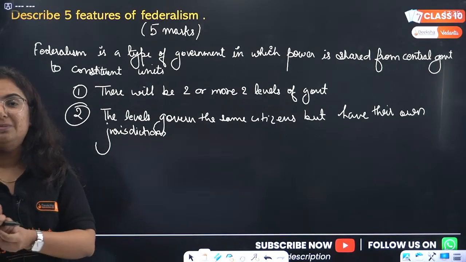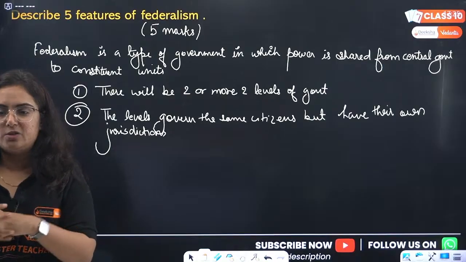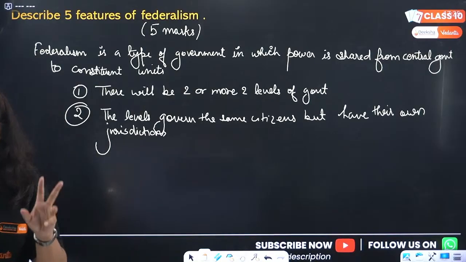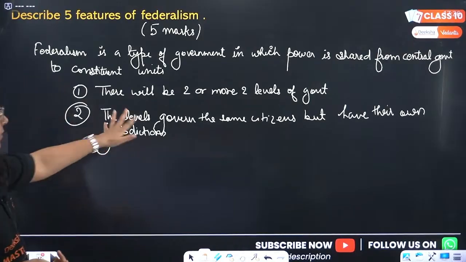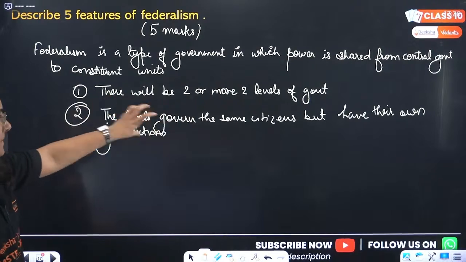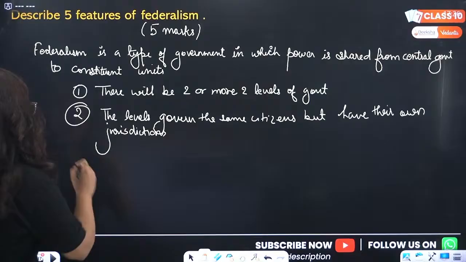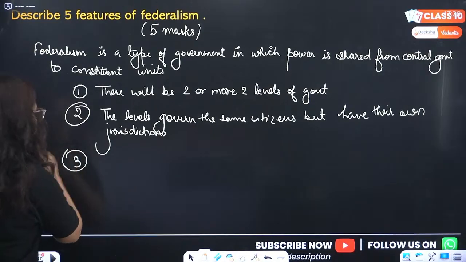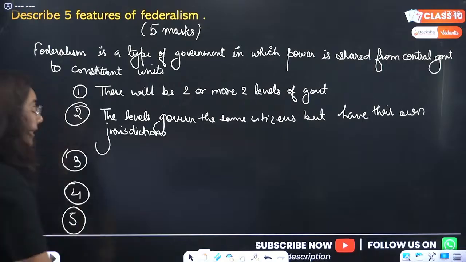I don't want to miss any chapter so that students don't feel like this chapter is not covered. That is the reason I bought the second chapter series for you, okay? So these levels govern the same citizens, but their jurisdictions are different, okay? This is the second point. Now we have to write how many points? We have to write 5 points.